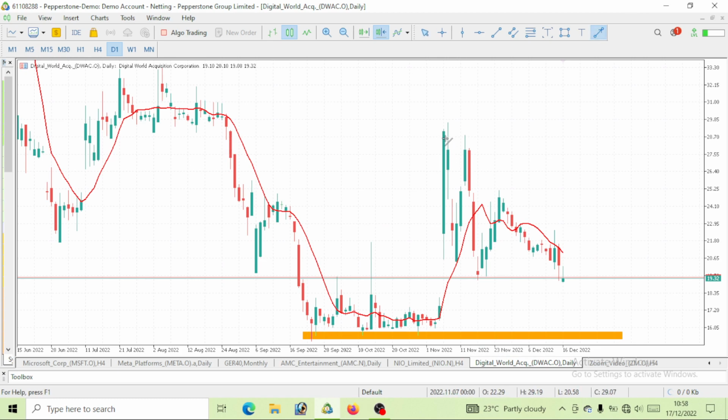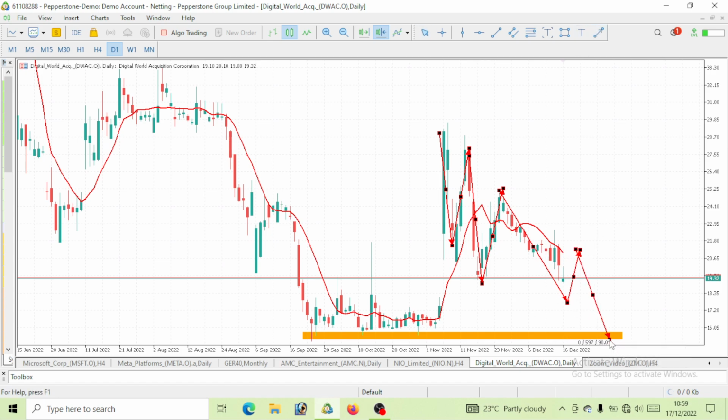Now, if you take a look at this recent move that was made, you can see this massive drop that was made here. And here comes a pullback, right? And again, a new drop was made. See that this drop broke this previous low, right? And then we've gotten a pullback. After the pullback, what do you expect? We need another low that needs to break this low, right? So possibly by Monday, let's see if this price will actually drop further down. After it drops, we should expect a pullback on DWAC.